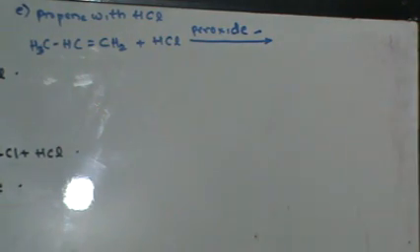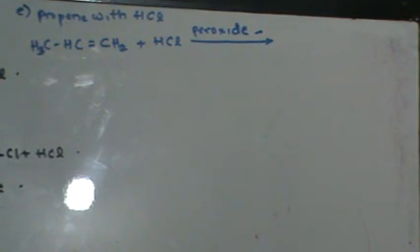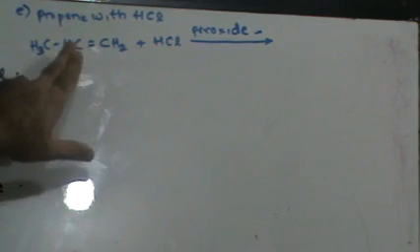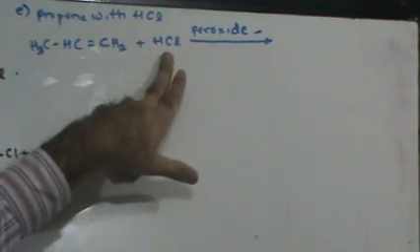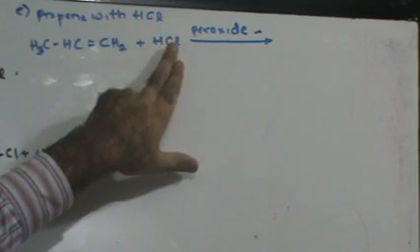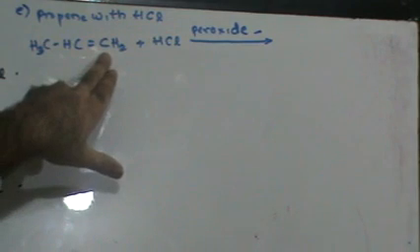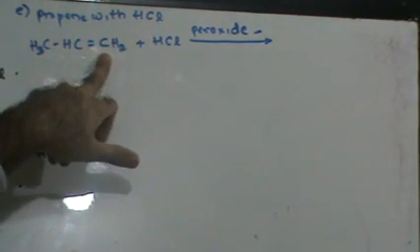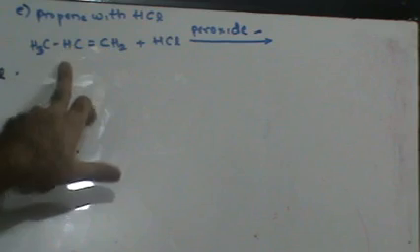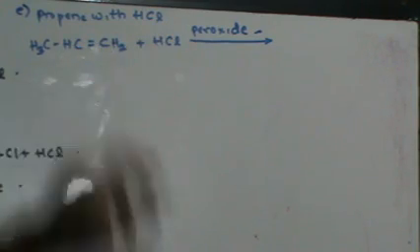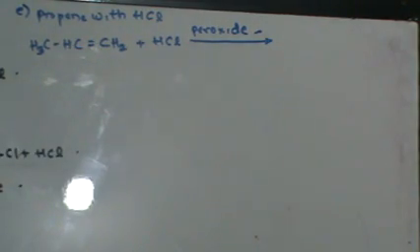Now when you use peroxide as catalyst, this is also called anti-Markovnikov's law, or the peroxide effect. What does anti-Markovnikov's law or the peroxide effect state? It states that when an asymmetrical compound reacts with an asymmetrical reagent, then the negative part of the reagent combines with that carbon atom containing the maximum number of hydrogen atoms. So instead of minimum, here chlorine will combine with the carbon atom which has the maximum number of hydrogen atoms.